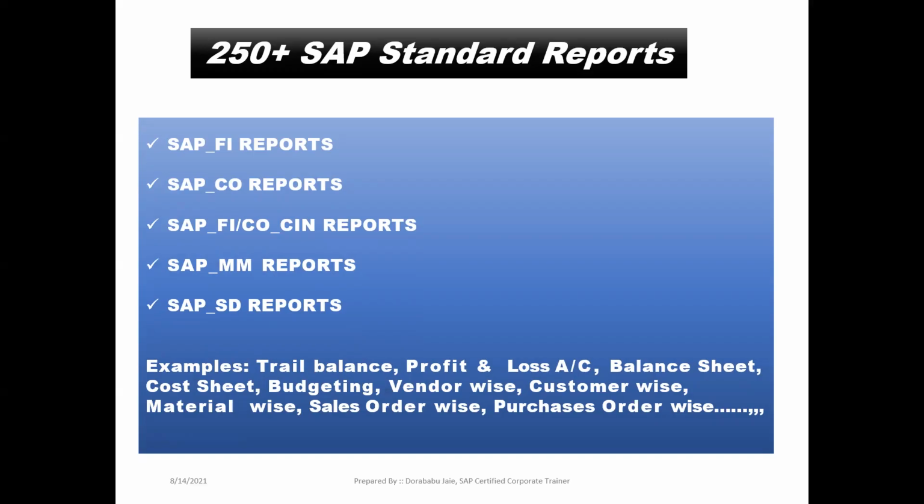Trial balance, profit and loss account, balance sheet, cost sheet, budgeting, vendor wise report, customer wise report, material wise report, sales order wise report, purchase order wise report. Okay, once again coming to the examples here. Trial balance belongs to SAP FI report, profit and loss account belongs to SAP FI report, balance sheet belongs to SAP FI report, cost sheet belongs to SAP CO report, budgeting belongs to SAP CO report, vendor wise report belongs to SAP MM, customer wise report belongs to SAP SD, material wise report belongs to both SAP MM and SAP SD, sales order wise report belongs to SAP SD, and the purchase order wise report belongs to SAP MM.